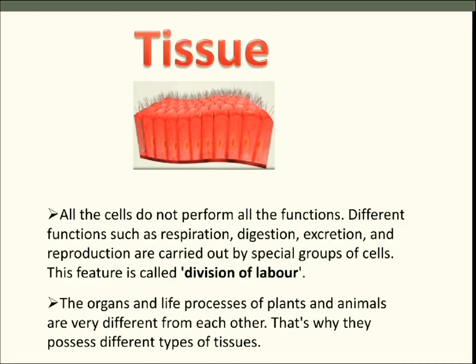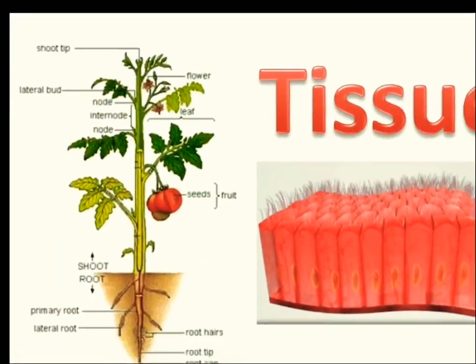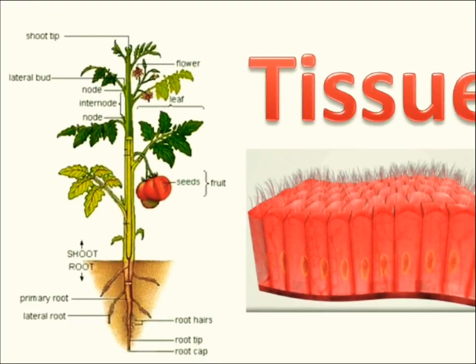Let's see an example. Here is an example of a tomato plant. As we can see, we have shoot tip, lateral buds, nodes, internodes, flower, leaf, fruits or seeds, shoot and root, primary root, lateral root, hair root, tip root, and these things we don't have.